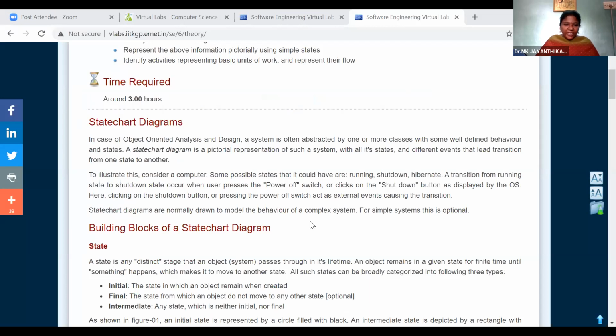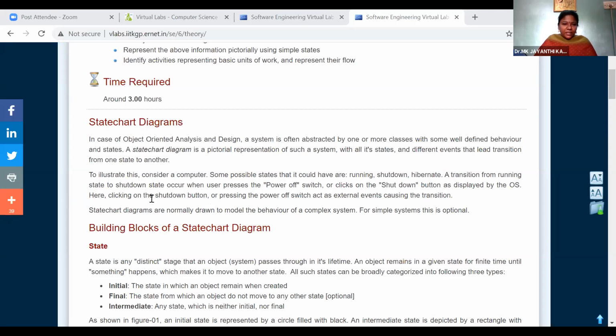A state chart diagram is a pictorial representation of such a system with all its states and different events that lead to transition from one to another. So we can represent the various states of your system and how the transactions or the functions are interacting with each other in a flow of activities.